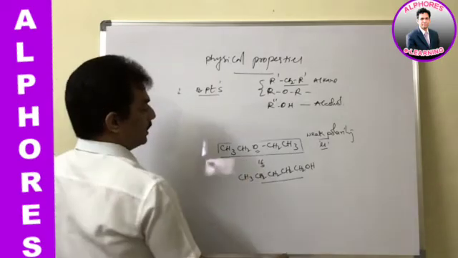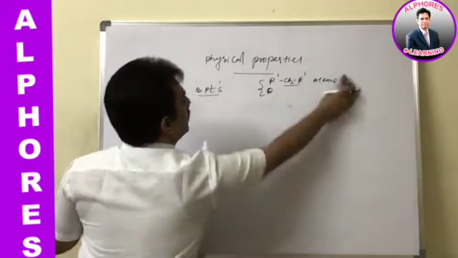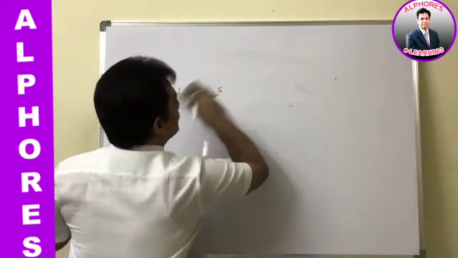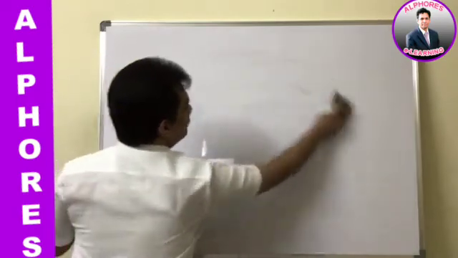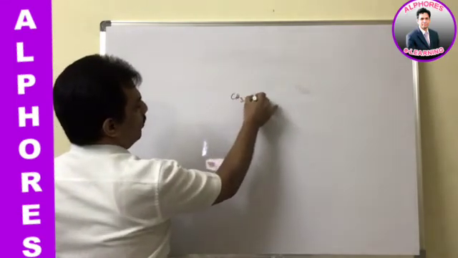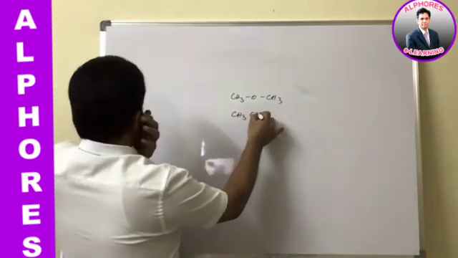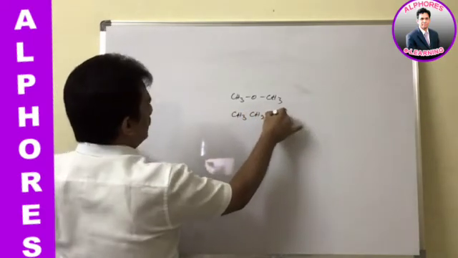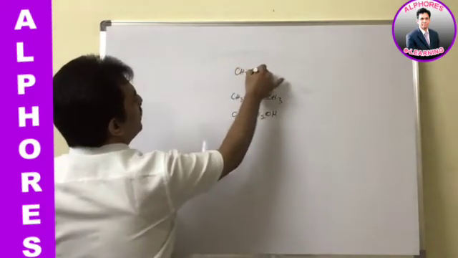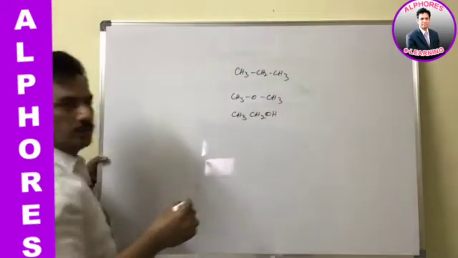Let us consider some other compounds: dimethyl ether, ethyl alcohol, and propane. These are CH3OCH3, CH3CH2OH, and CH3CH2CH3. They have comparable mass.